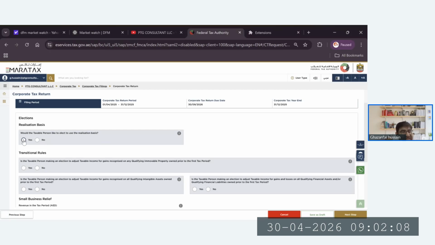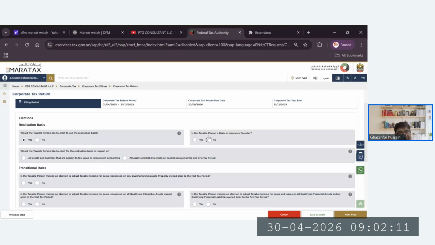If you want to use the realization basis, then again he will ask, for your bank or insurance, there will be another two options under that: all the assets and liabilities that are subject to fair value or impairment. What does that mean? The car, the financial assets, either the fixed assets or non-fixed, and the receivables and payables too. If we talk about all the assets and liabilities, then everything will be included. Even the bad debt provision will fall under the same calculation. So normally, if you go for this, there will be more complication in the tax computation.